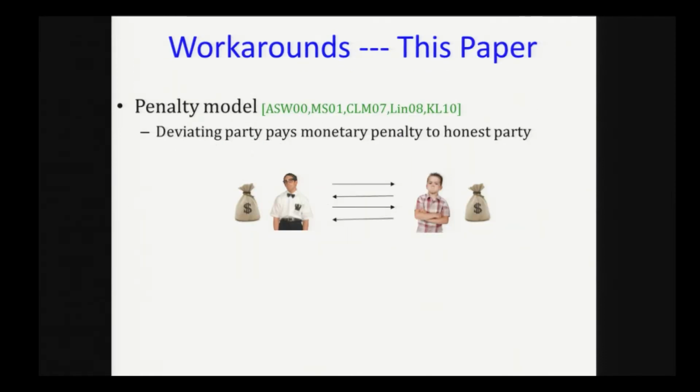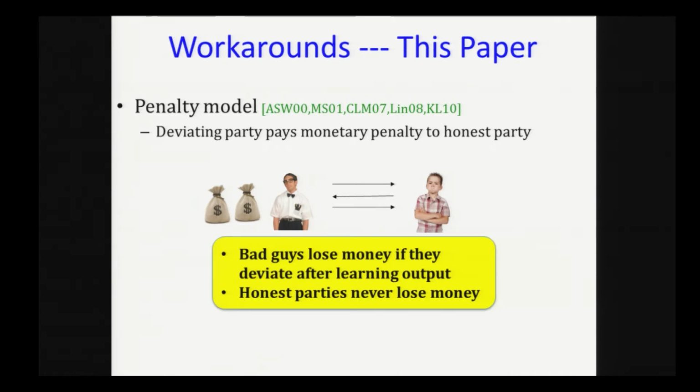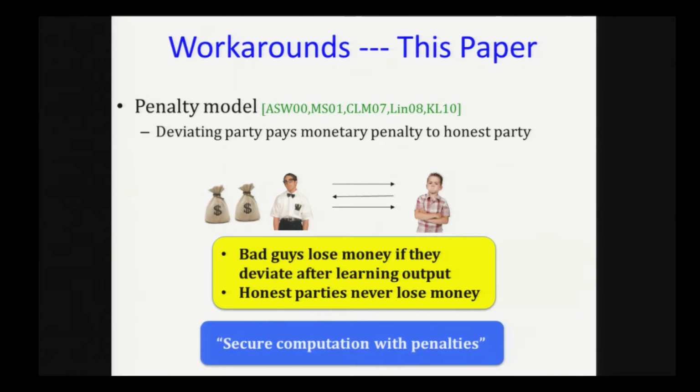Another set of workarounds, and this will be the workaround that we consider in this paper, is the penalty model. Here, the party is allowed to deviate, but if it deviates after learning the output, then it is going to lose money. If it does not send the last message of the protocol, the money is going to change hands. Obviously, we don't want honest parties to ever lose money, but a dishonest party, if it deviates after learning the output, is going to definitely lose money. We call this primitive secure computation with penalties.